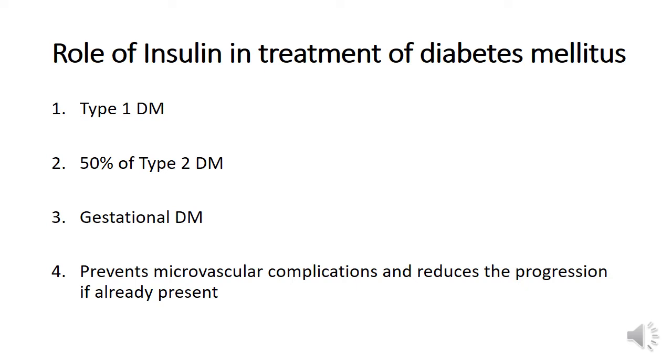Using insulin in diabetic patients prevents nephropathy, neuropathy, retinopathy, that is the microvascular complications, and insulin definitely reduces the progression of these complications if they are already present in the patient.